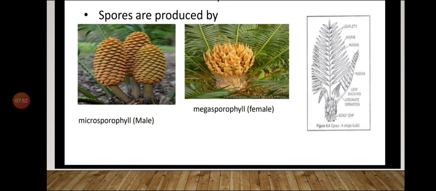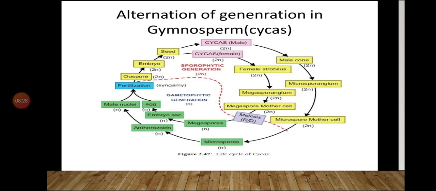Spores are produced by microsporophyll and megasporophyll. Microsporophyll produces male gametophyte, that is male reproductive organ. Megasporophyll produces female gametophyte, that is female reproductive organ. So spores are produced by microsporophyll and megasporophyll. Microsporophyll produces male spores, megasporophyll produces female spores. Is it clear?